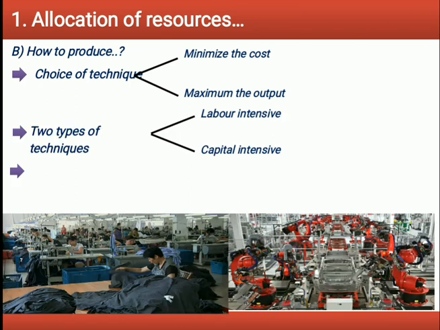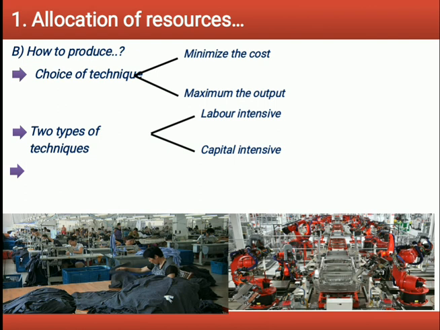How to produce. This problem refers to the selection of the techniques to be used for the production of goods and services. A good can be produced using different techniques of production. By technique, we mean which particular combination of inputs is to be used. Generally, techniques are classified as labor intensive technique and capital intensive technique. In labor intensive technique, more labor and less capital is used, and in capital intensive technique, more capital and less labor is utilized. For example, textiles can be produced either with a lot of labor and little capital or with less labor and more capital.